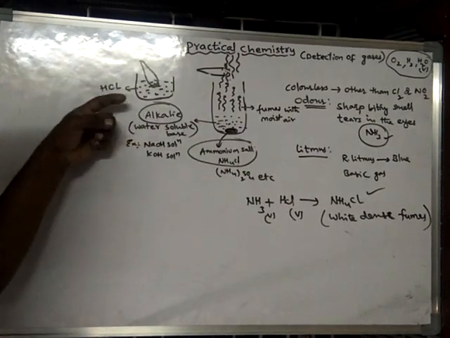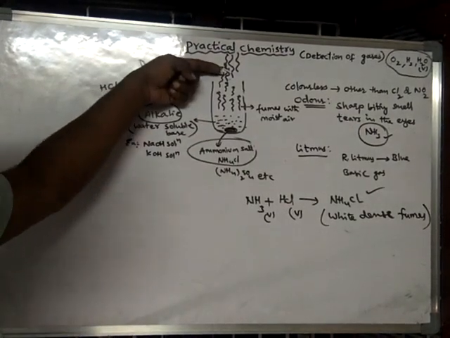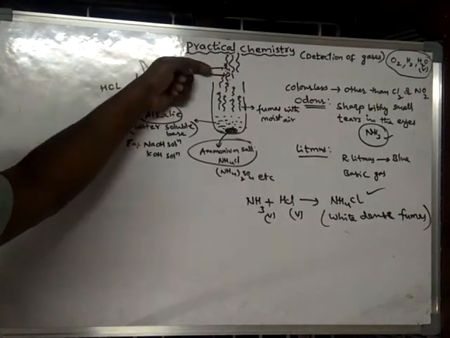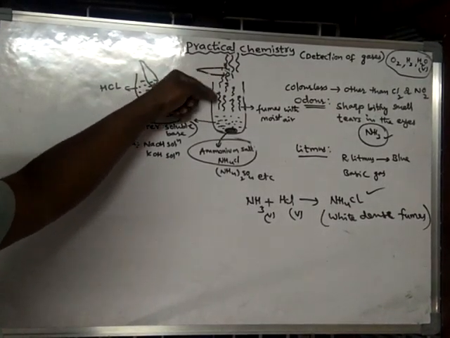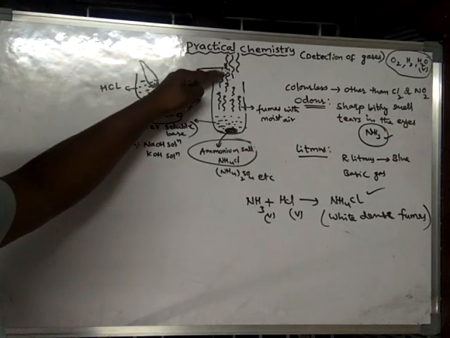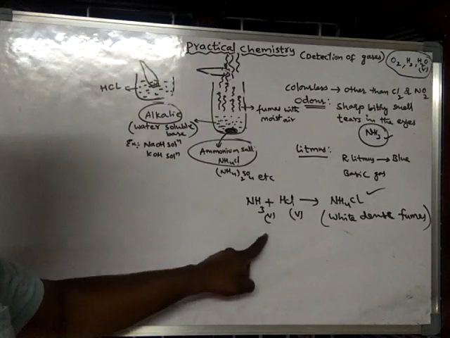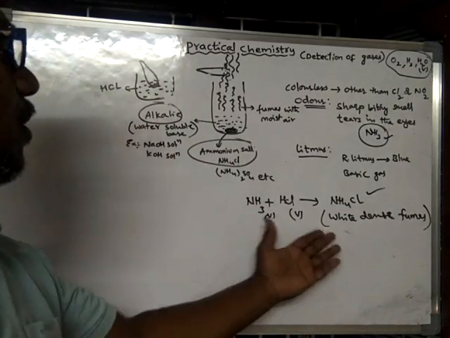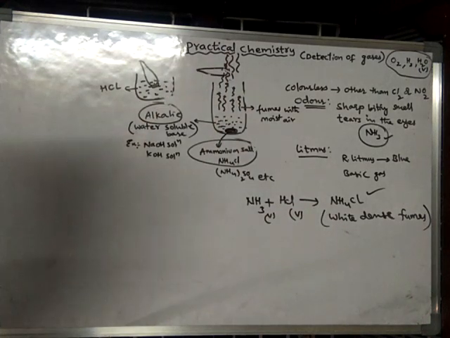When a glass rod dipped in HCl is brought near the mouth of this gas, what happens? Now the HCl vapors and ammonia vapors, both of them will react with each other to form ammonium chloride, which causes white dense fumes.